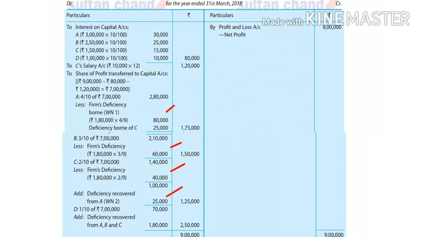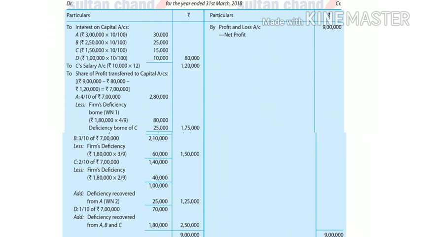So you can see in case of A, A has borne rupees 80,000 in respect of D. Similarly, B has borne 60,000 and C has borne 40,000. So this 80 plus 60 plus 40, this 1,80,000 has been given to D. Okay, understood? And similarly, C has also been guaranteed a profit of rupees